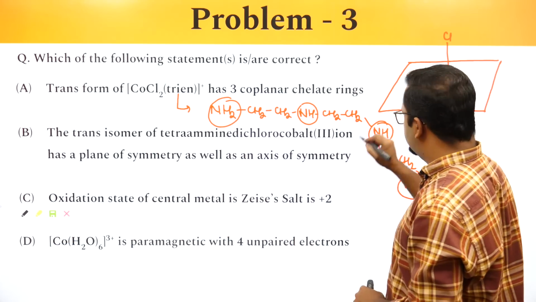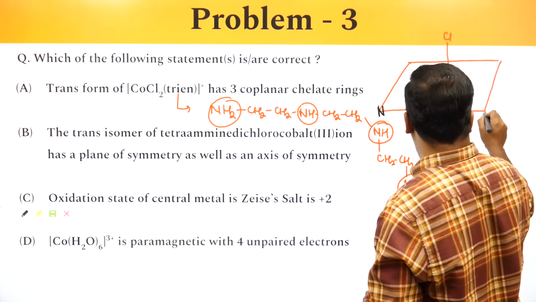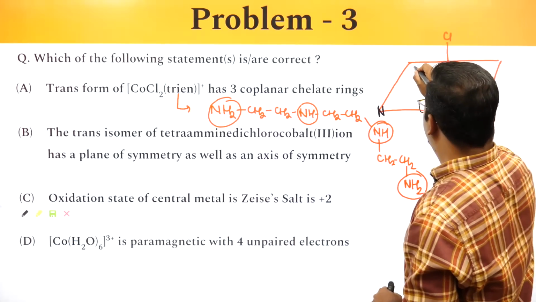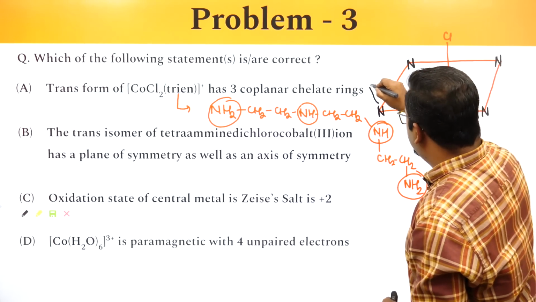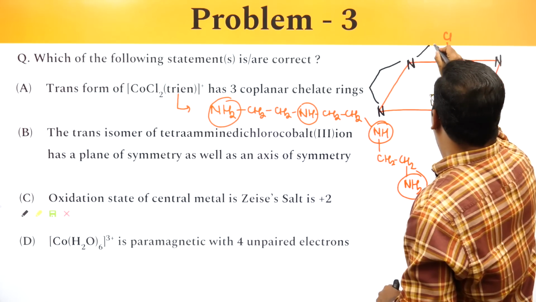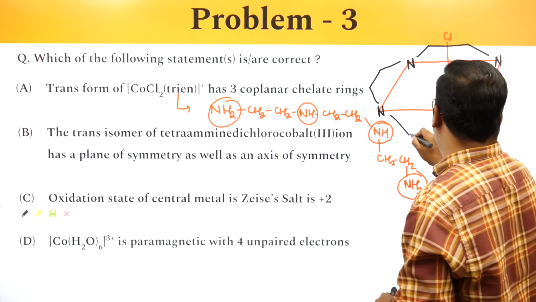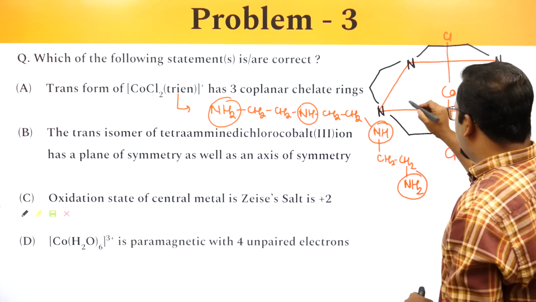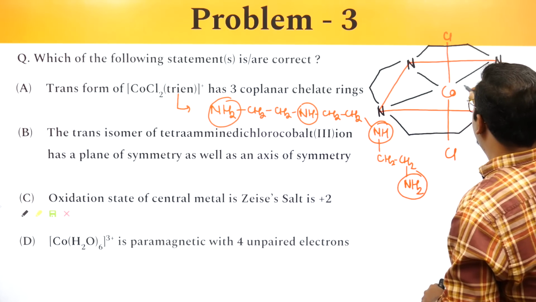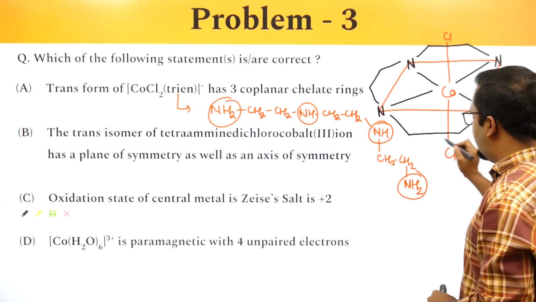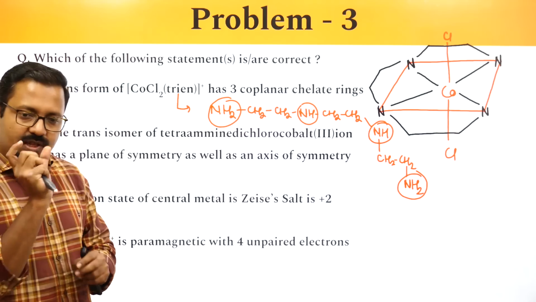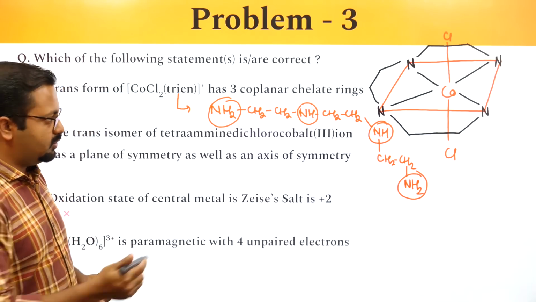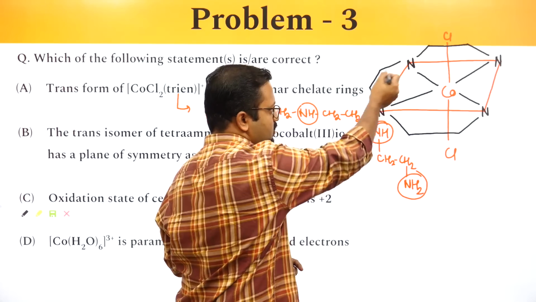in a complex, so I can put nitrogen over here, nitrogen over here, nitrogen over here, and nitrogen over here. I can connect these two, connect these two, connect these two. Now what we have is this. So this is a chelate. Chelate means a cage kind of a formation in which the metal would be present in the center of it. So this is a cage kind of a formation.